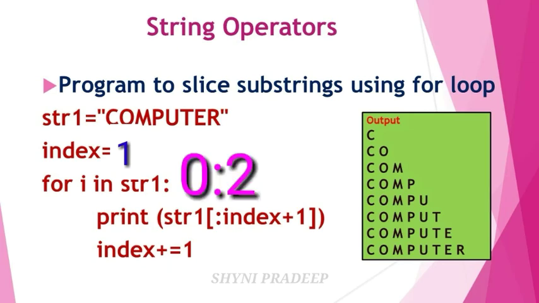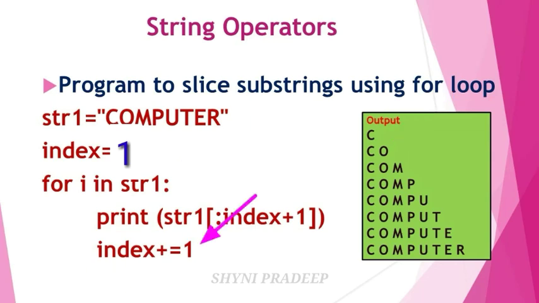So you have to specify 0 to 2 but you don't take 2, you have to take 0 to 1 values. Which character is present in index position 0? C. And which character is present in index position 1? O. So it will be printed on the output screen.